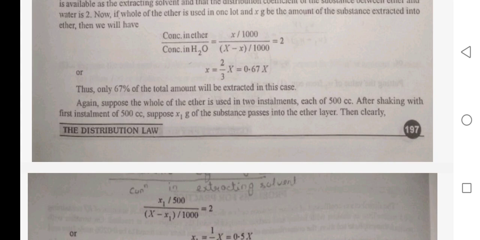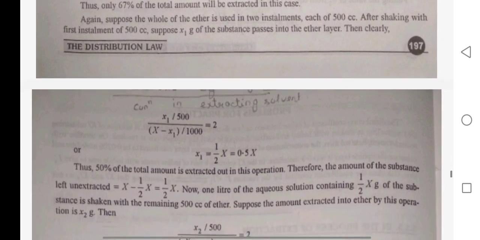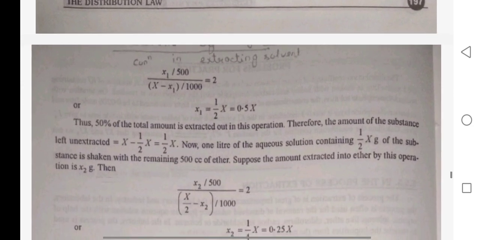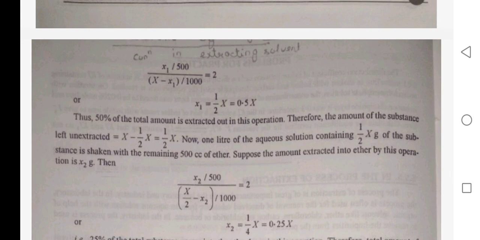In the second case, suppose the whole of the ether is used in two installments, each of 500 cc. After shaking with the first installment of 500 cc, suppose x1 grams of the substance pass into the ether layer. Then clearly, (x1 upon 500) upon ((X minus x1) upon 1000) is equal to 2.